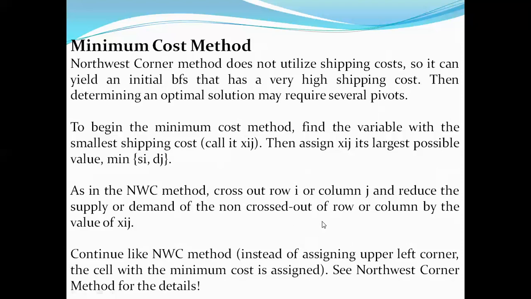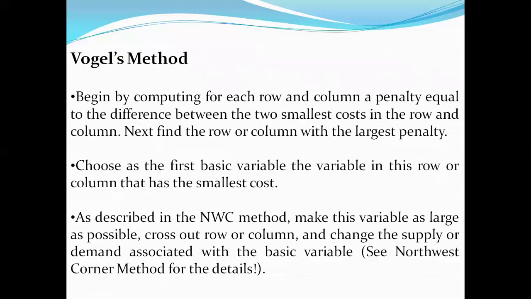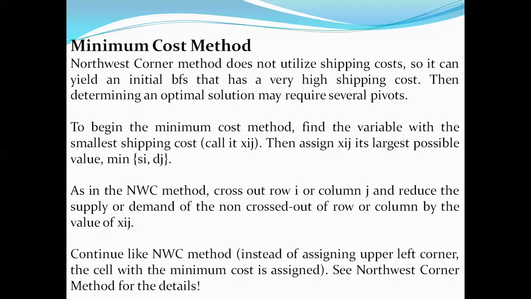Likewise, for the non-crossed rows and columns, the value of xij will be noted down, continuing the similar process to split the entire quantity from the source points to the destination points.